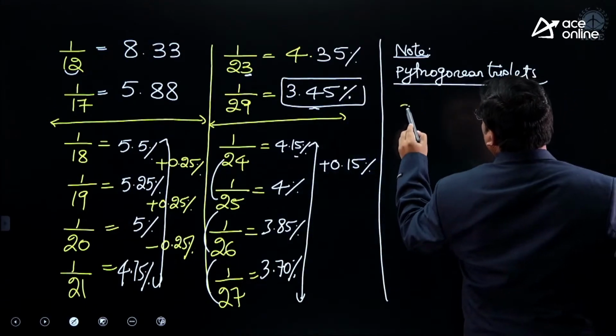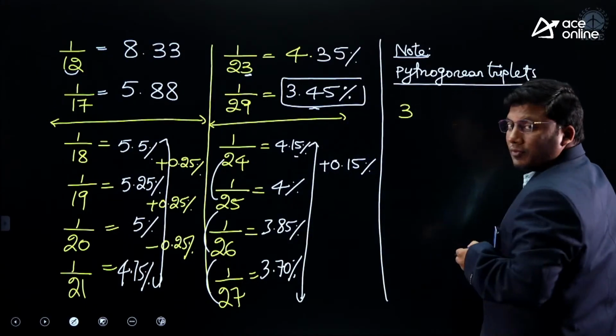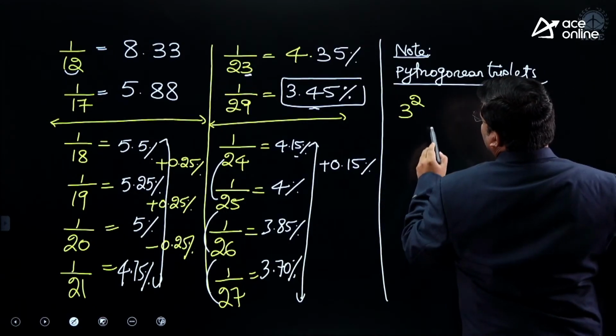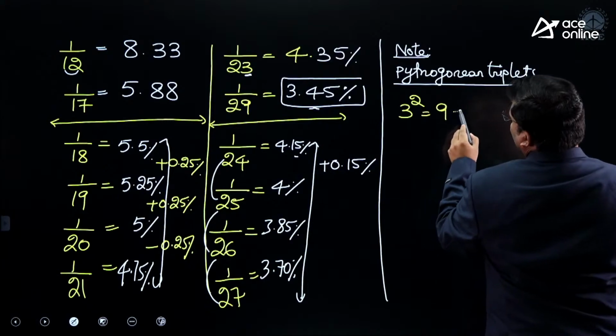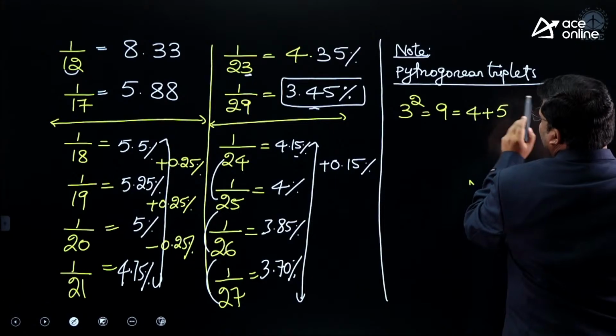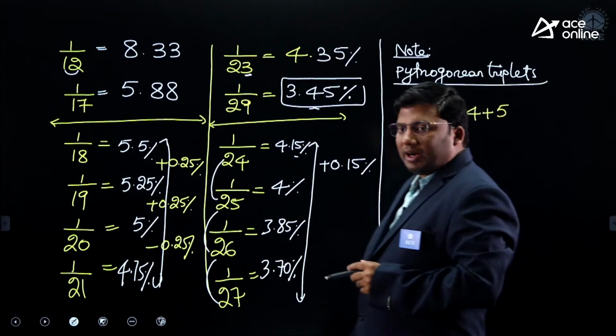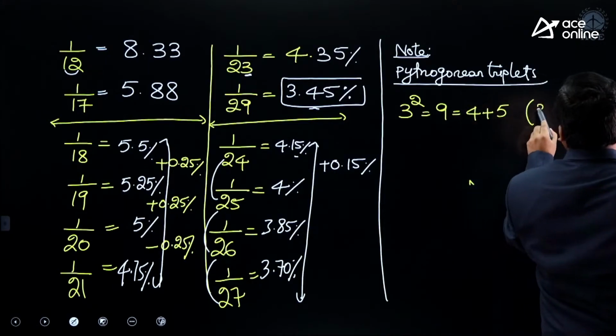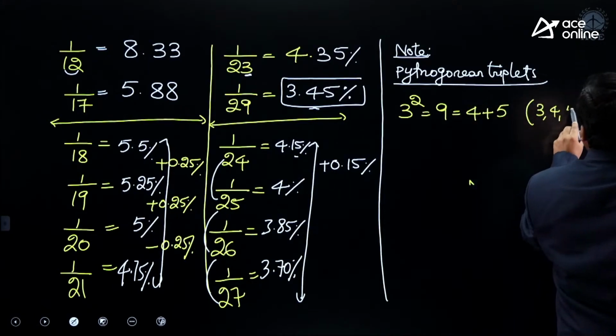Suppose you take an odd number greater than 1. Take 3 and square it. 3 squared is 9. 9 by 2 is 4.5. Write down the number less than 4.5 and the number greater than 4.5. So the answer for this is 3, 4, 5.